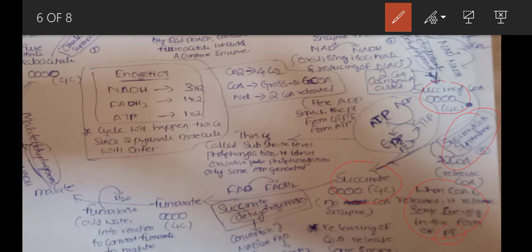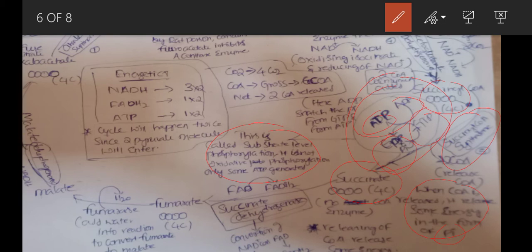This inorganic phosphate will be added to GDP, and it will form GTP. The immediate next step is that ADP will take the phosphate from GTP and form ATP. This process is called substrate level phosphorylation. Substrate level phosphorylation releases some energy, and it is not oxidative phosphorylation.